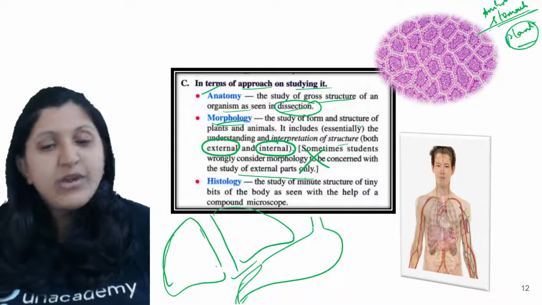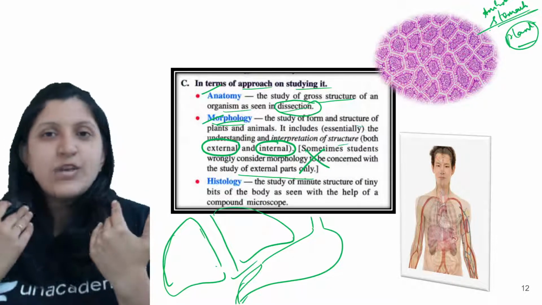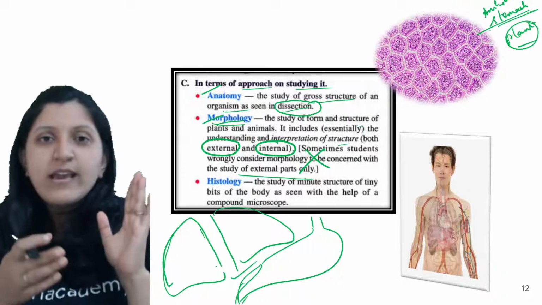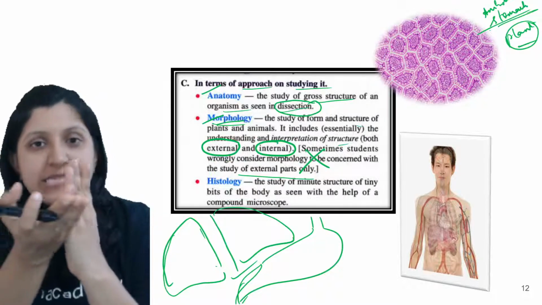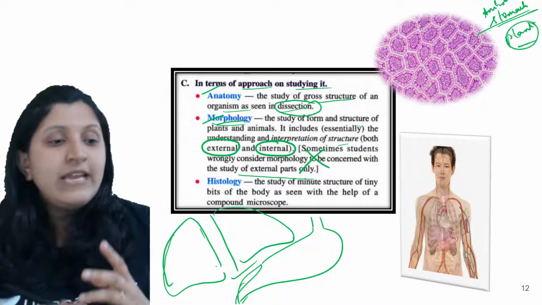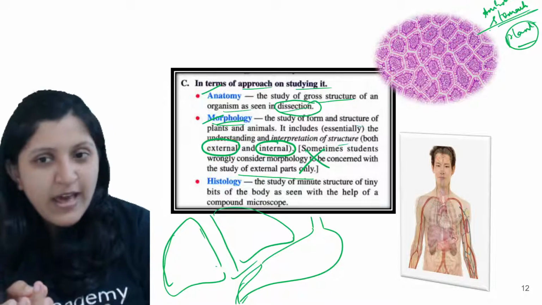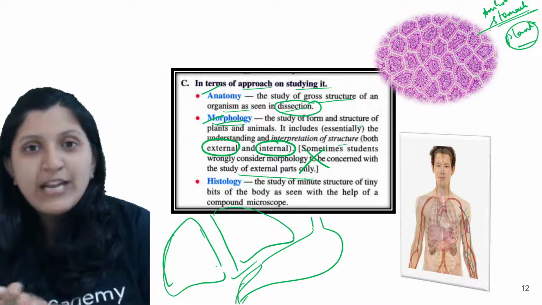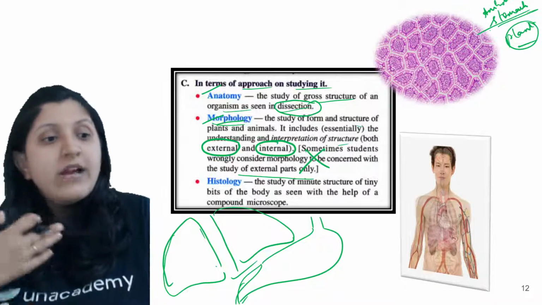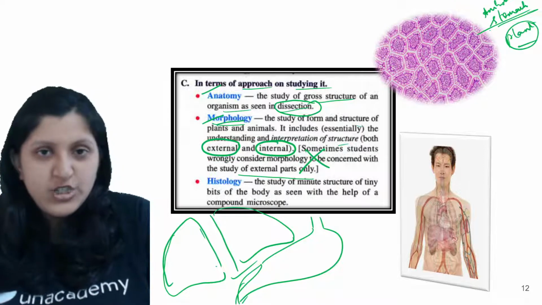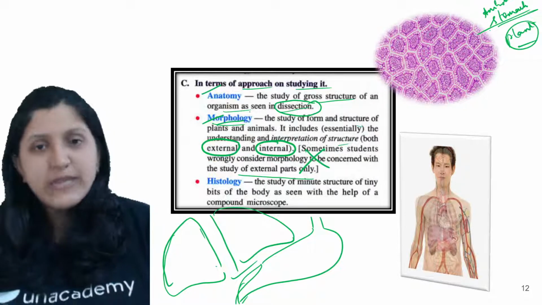Then what is the difference between anatomy and morphology? Anatomy, when we mention it, you cut open. Let's say you want to study a stomach, or a liver, or the lung. In that case you make a cut, you dissect it, then you observe the internal parts as well, like how the tissue is arranged, what the structural arrangement is, the epithelial tissue, the different types of tissues, the connective tissue. So you observe the arrangement of the tissues as well as the organs after taking a dissection. That is with respect to anatomy.